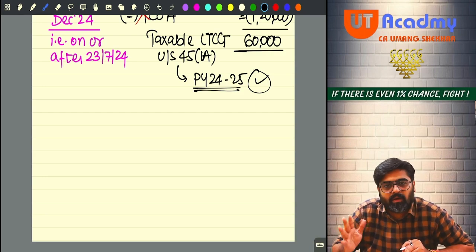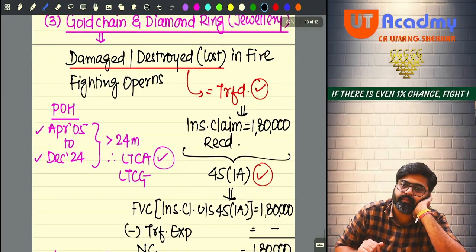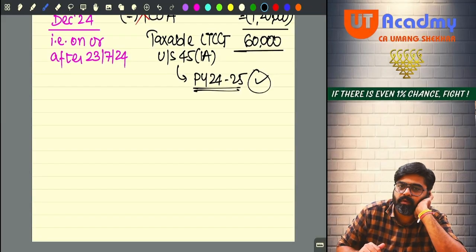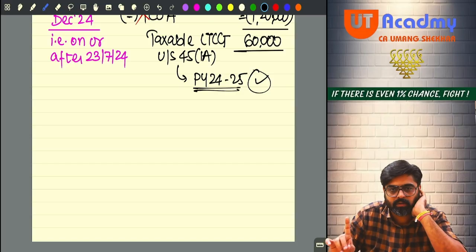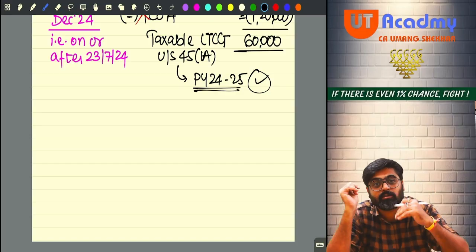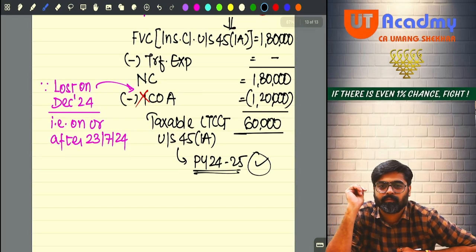But ultimately, whatever is written there, we have done that thing only. Understanding? So today at home, you will read that answer once. That's it. The entire thing is covered. They have not even calculated the capital gain, and we have calculated the capital gain also.